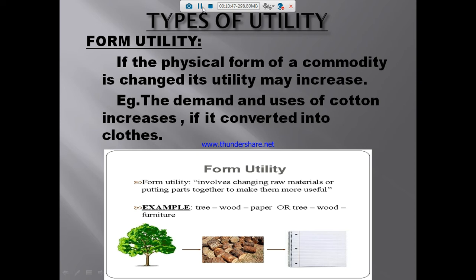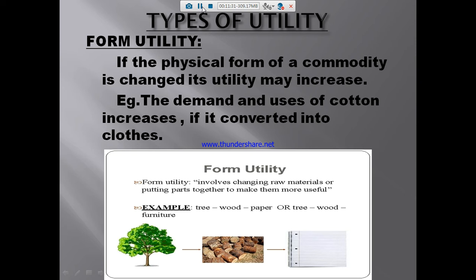If the physical form of a commodity is changed, its utility may increase. Only a tree is just a tree, that's all. From the tree we make other useful products. The demand and uses of cotton increase if it is converted into clothes. Otherwise cotton will be cotton. Can you understand that? If we consume the cotton directly, it is also just cotton. But if we convert the cotton into clothes, the utility will increase.